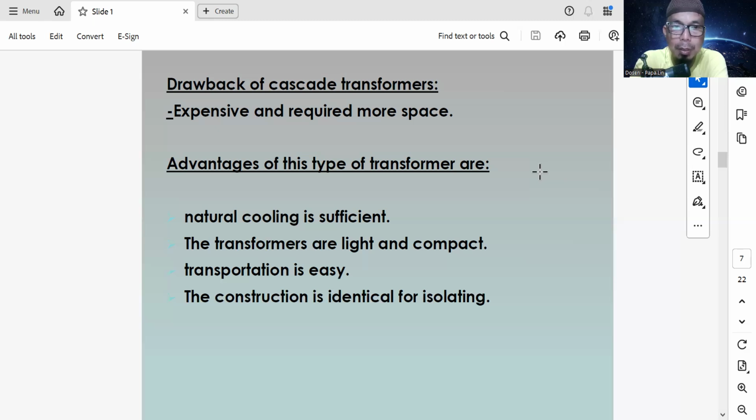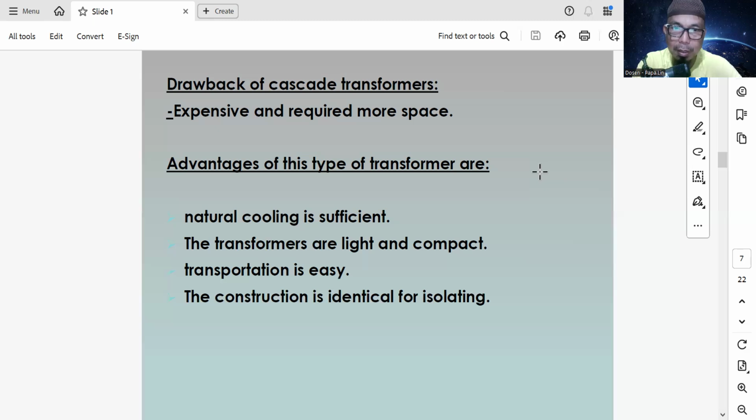Transportation is easy because we can separate every stack of the transformer and install them in another place.